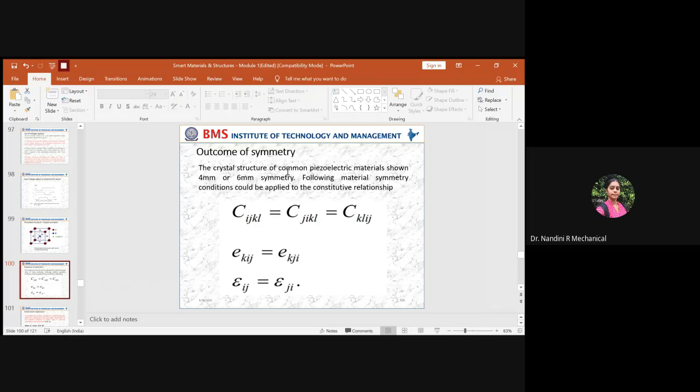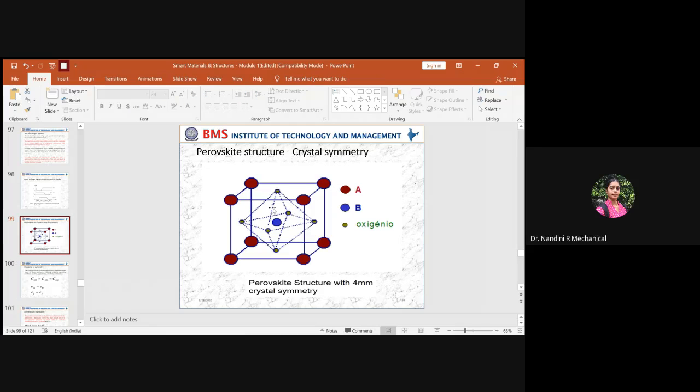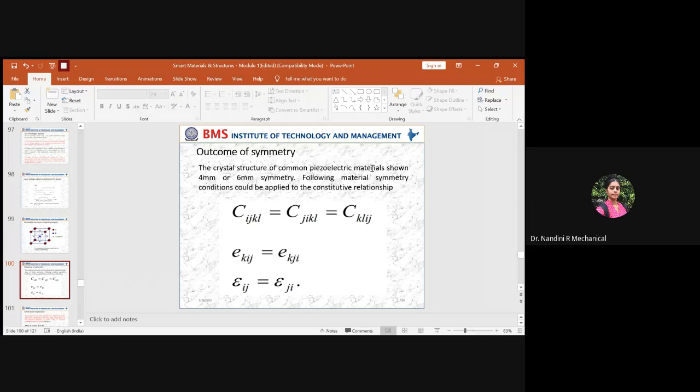Okay, so once this crystal structure is achieved, you can also know one more concept here. The crystal structure of the common piezoelectric material will always have either 4 mm or 6 mm symmetry. So here we are showing 4 mm symmetry, where you have I, J, K and L, because all the crystal symmetry will have 6 planes, 1, 2, 3, 4, 5 and 6. So the synthesized piezoelectric material will have a minimum symmetry of 4 mm. Sometimes in rare cases it is of 6 mm symmetry.